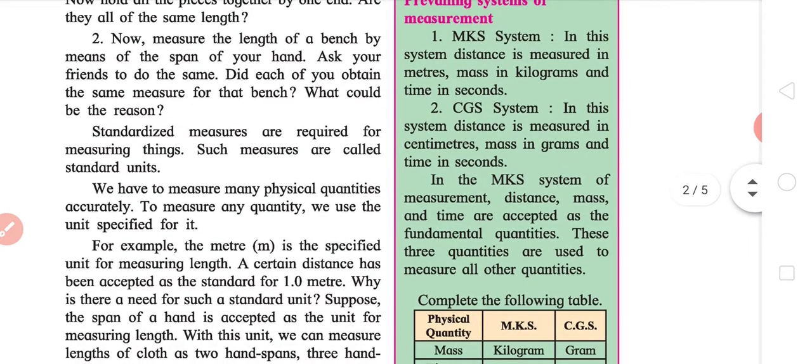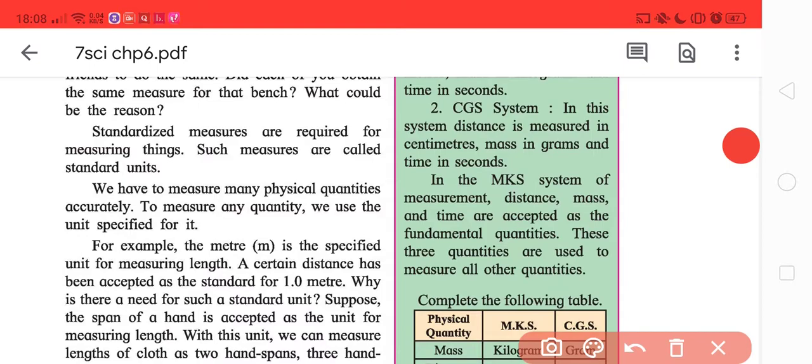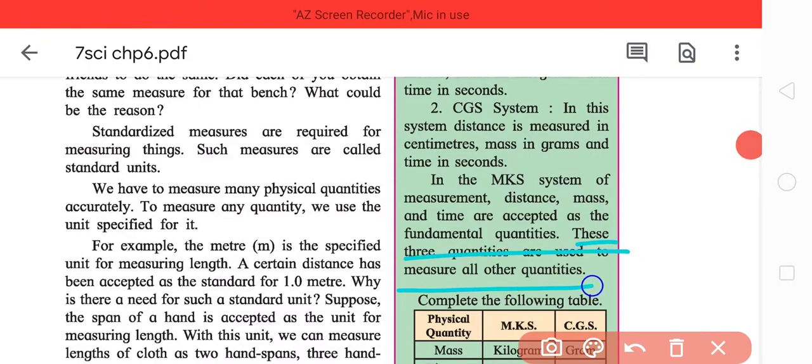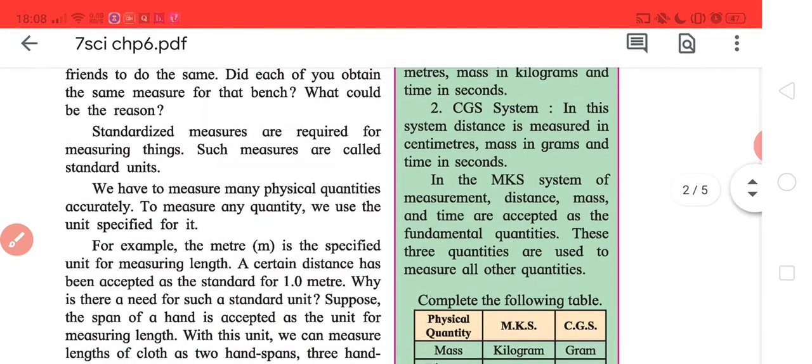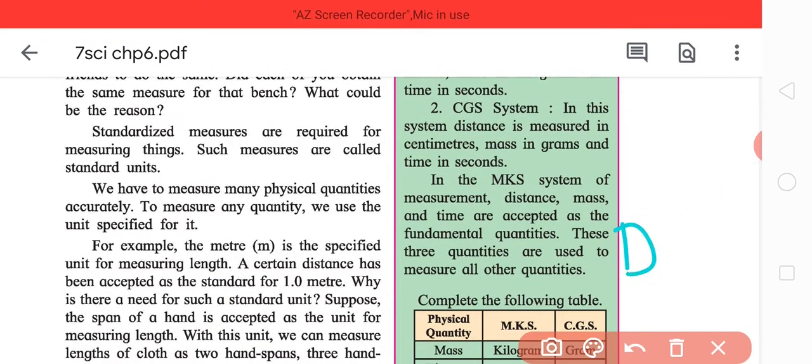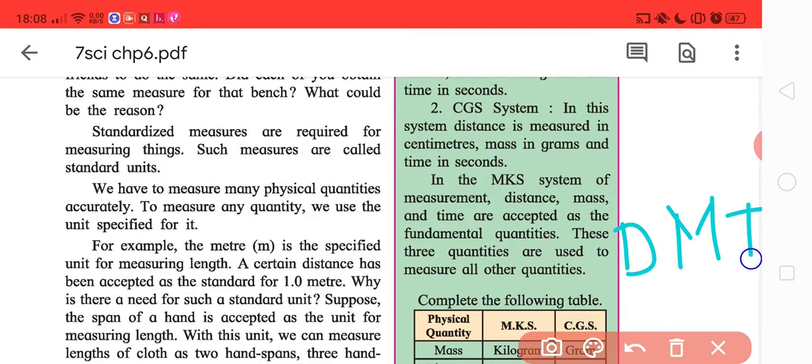Now in the MKS system, which is actually the most standard system of measurement used, distance, mass and time are accepted as fundamental quantities. These 3 quantities are used to measure all the other quantities. So basically, if you have distance, mass and time, you can derive any other quantity.